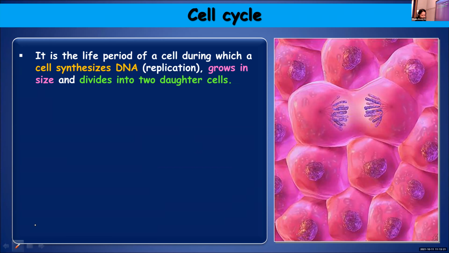The sequence of events by which it duplicates its genome. Genome means genetic material. The sequence of events by which a cell duplicates its genome, synthesizes other cell constituents, and eventually divides into two daughter cells. So you can define it in any way. Two definitions I told you.